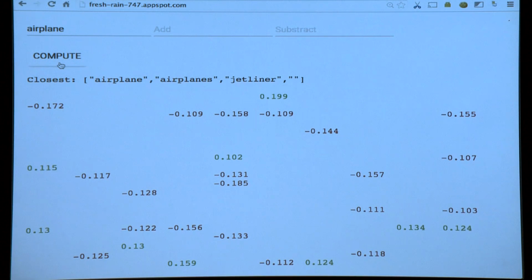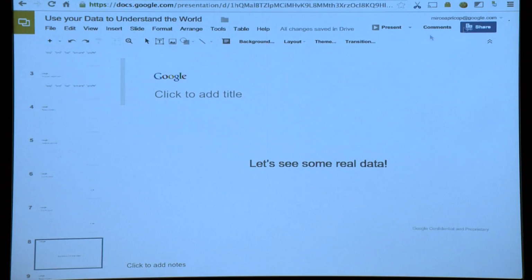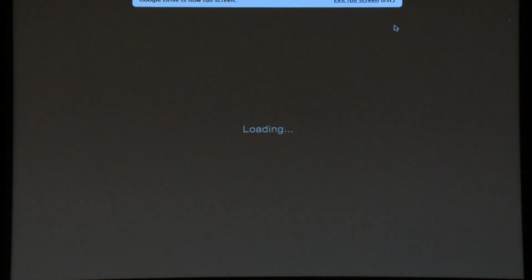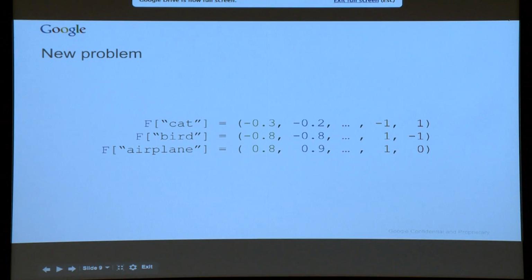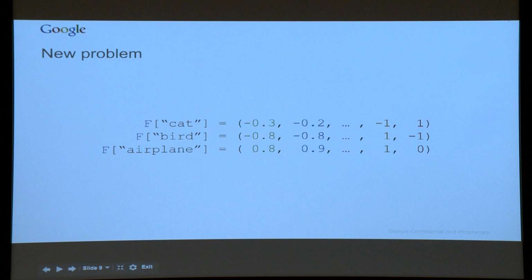But the question still remains. I mean, how did I come up with this? Did I take a dictionary and think about every word? Is this a cat? Is this no? We want to do this automatically, right? This is the point where we got to look at our data, and we got to make assumptions. And those are two important things people do all the time when trying to come up with these algorithms.